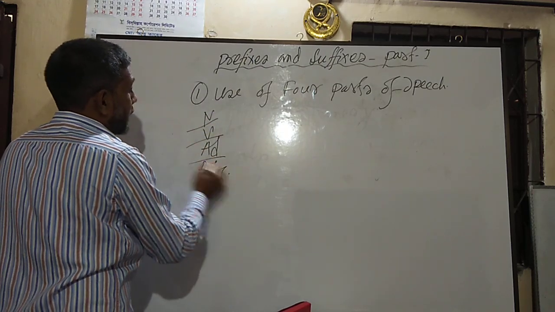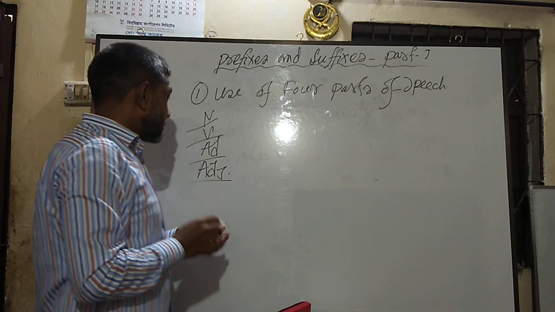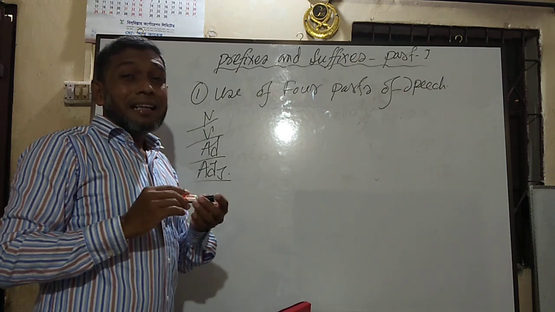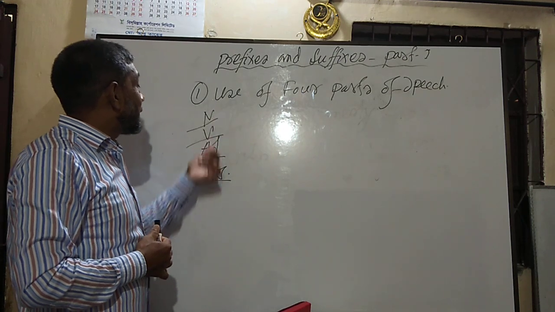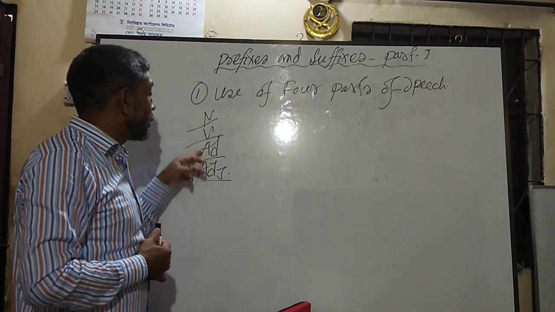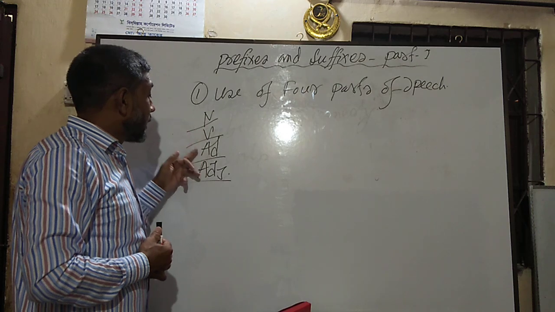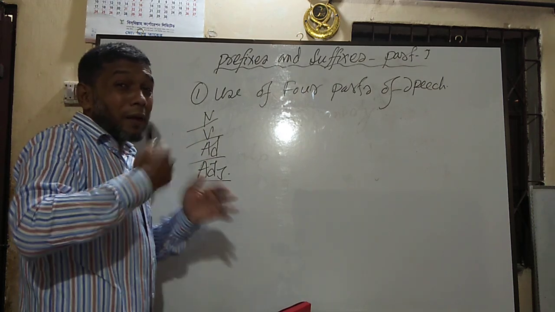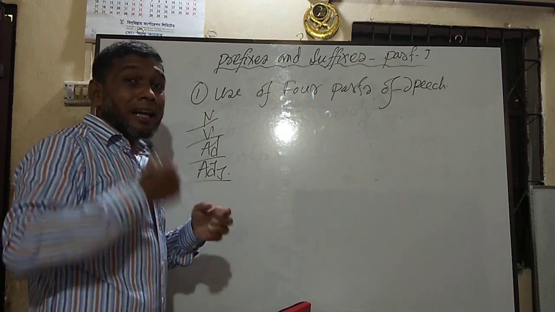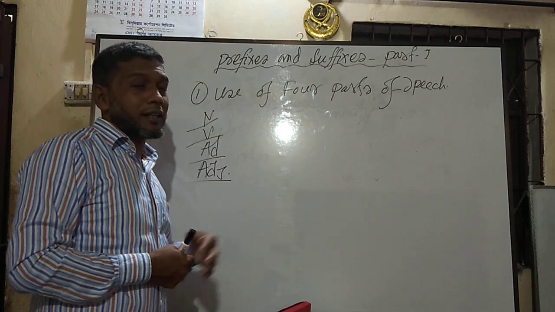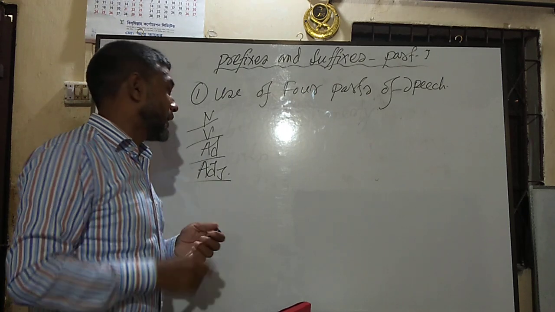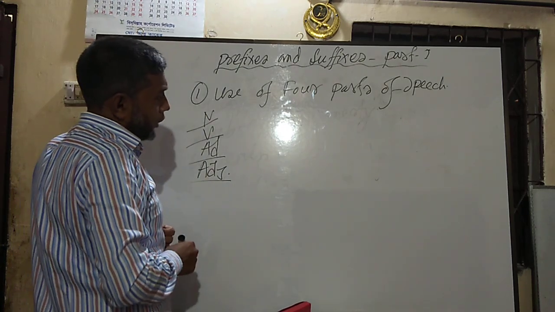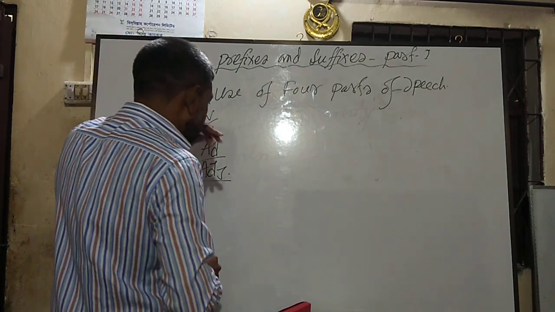So as a student, what should I do? At the very beginning, it will be my duty to know the uses in the sentence of these four parts of speech: noun, verb, adverb and adjective. If I can identify the words in a sentence, then I can make it easily, because I need only two techniques. For example, I am going to give you a sentence.